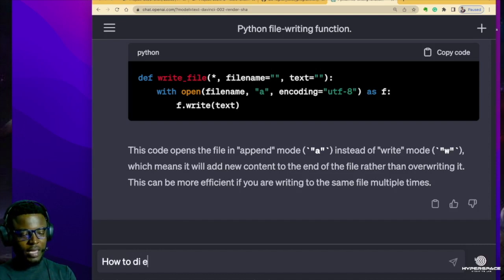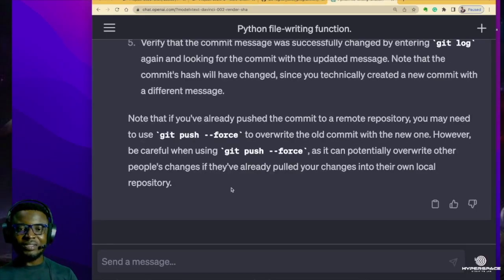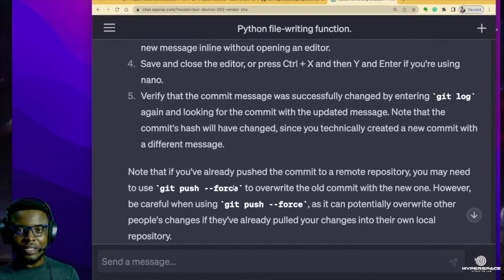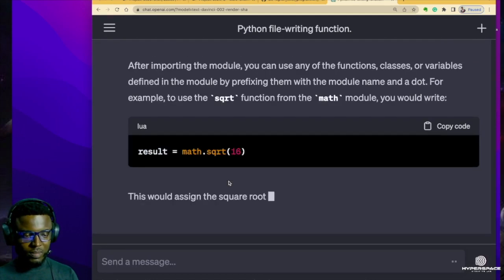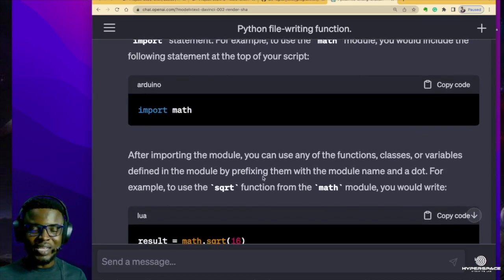How do I edit a commit message? Wonderful. So you see, in just a few brief explanations, you get to know how to edit a commit message. And this is really helpful. Okay, so let's ask more coding questions and let's see what ChatGPT gives us. Let's say, what are modules in Python? Boom. And in a few brief explanations, you know what modules are in Python.